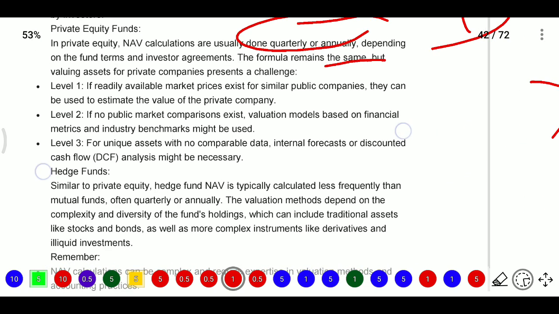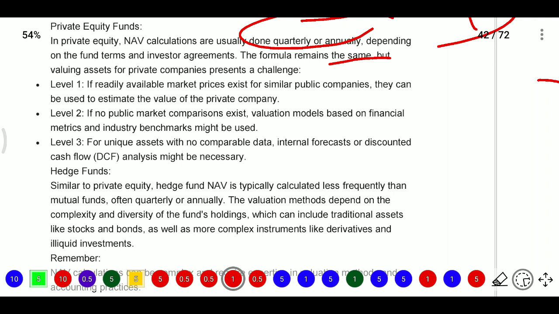In Level 1, there is a readily available market price, or a similar public company they can use to estimate the value of the private company. Whereas in Level 2, if no public market comparison exists, a valuation model based on financial metrics and industry benchmarks might be used, so similar asset values will be used.